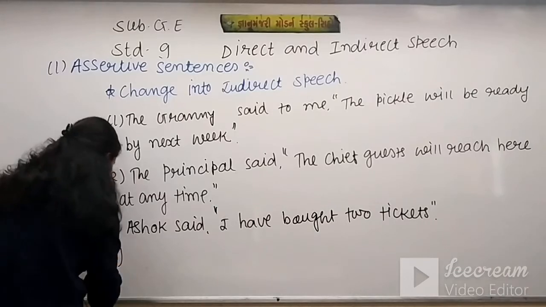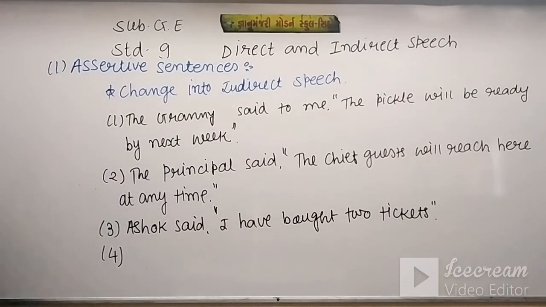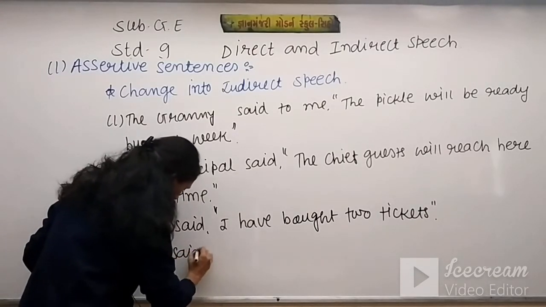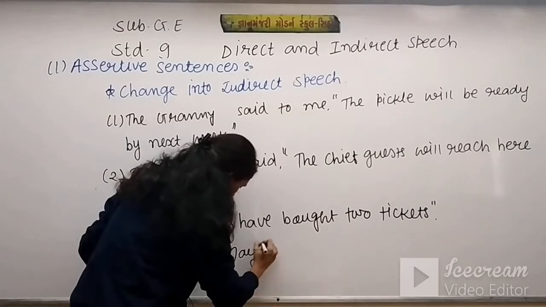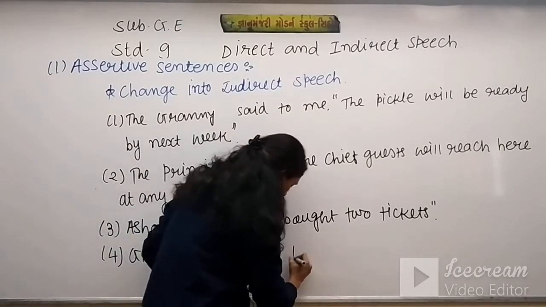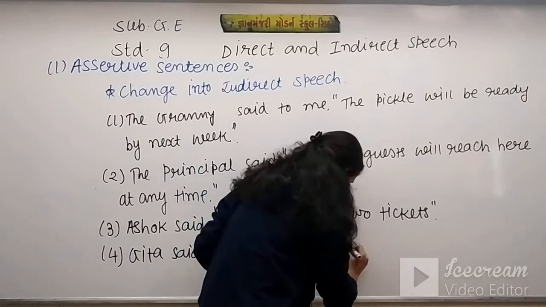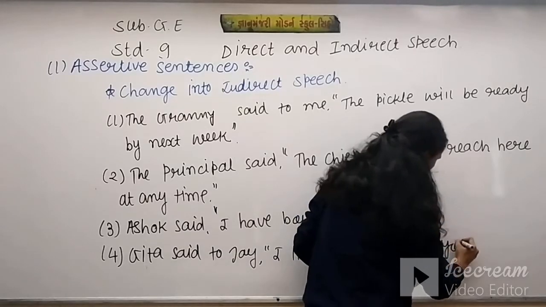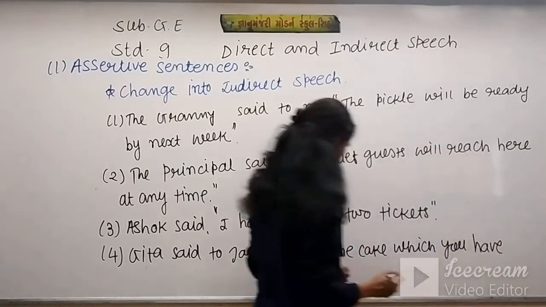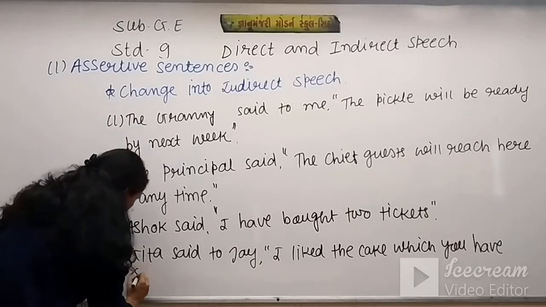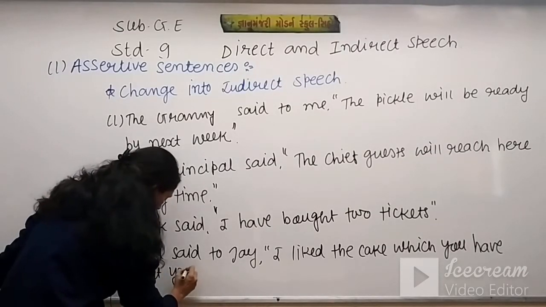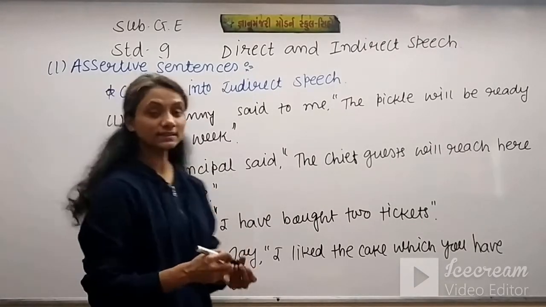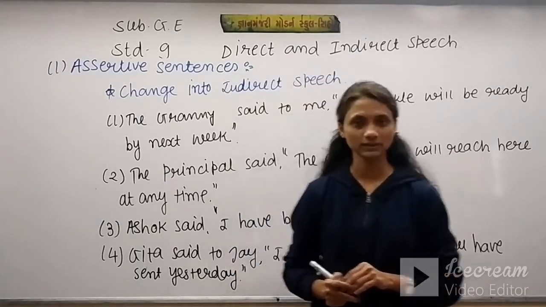Number 4 is, Geeta said to Jai, I liked the cake which you have sent yesterday. These 4 sentences you have to do in indirect speech in homework.